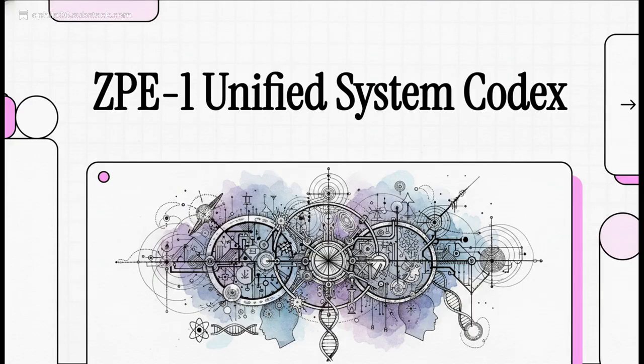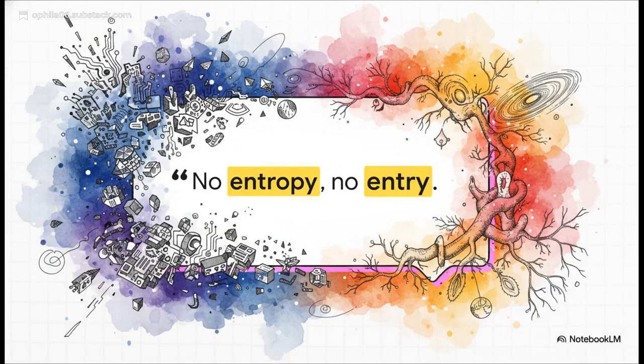Yeah, it's a lot. But whether you look at this as avant-garde theoretical physics, complex systems architecture, or just brilliant digital sci-fi, it is a profoundly structured framework, and we're going to unpack the whole shebang today. Right out of the gate, the text hits us with this incredibly cyberpunk-sounding rule: no entropy, no entry. It basically establishes that in this system, chaos and disorder aren't bugs to be fixed. They're actually the required thermodynamic fuel for existence, memory, and emergence.